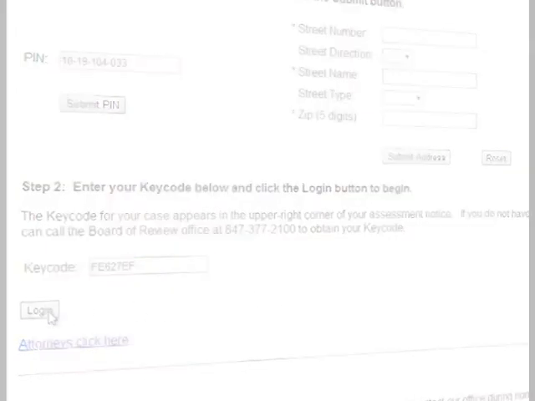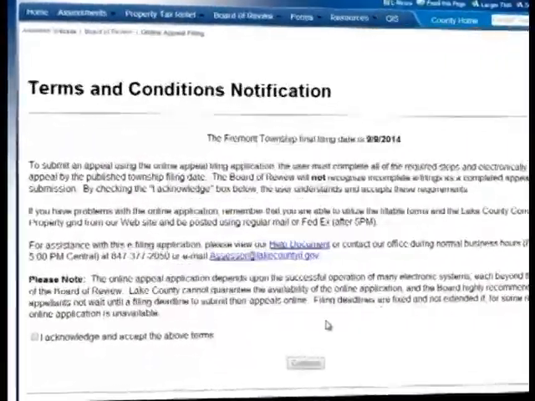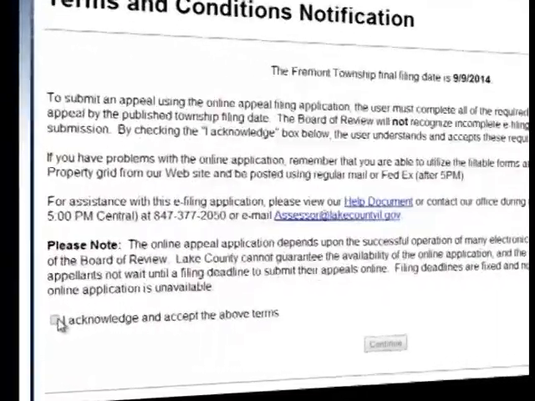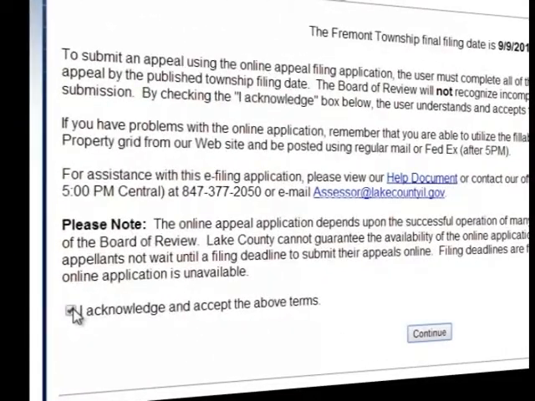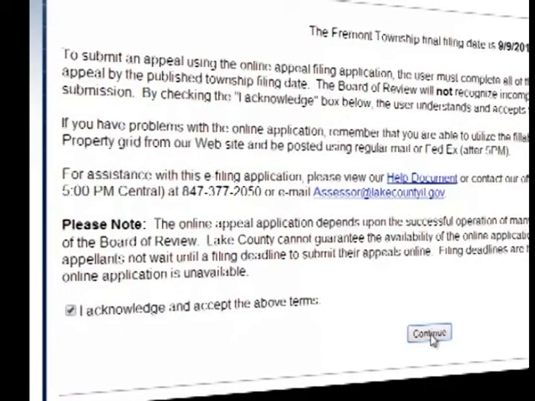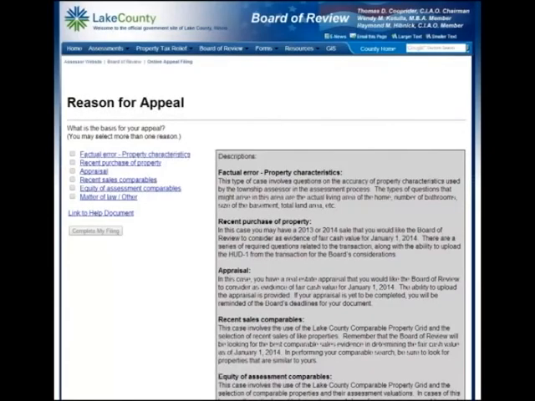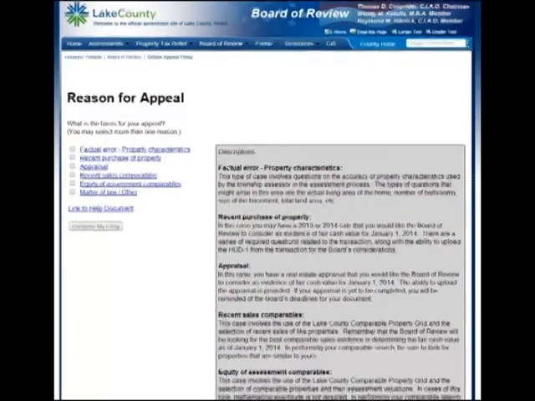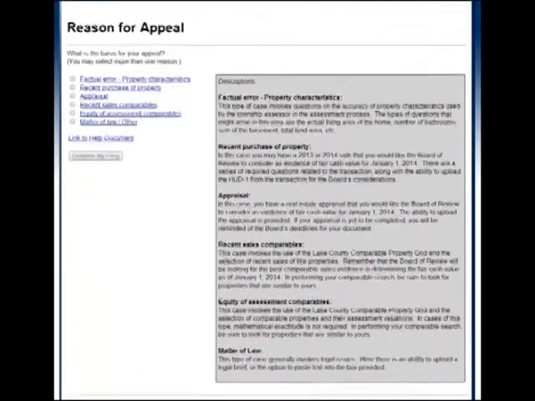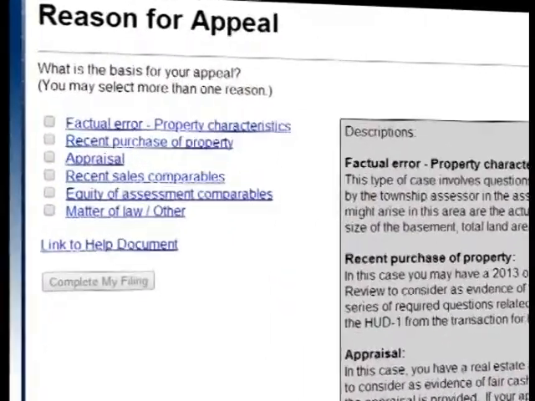The first screen you'll see is the Terms and Conditions notification. This will let you know of the township final filing date and then also all of the terms that need to be accepted to use the program. The first screen and your main screen for filing your assessment appeal is the Reasons for Appeal. This will list all the ways that you can file an assessment appeal. We will begin going through each one.